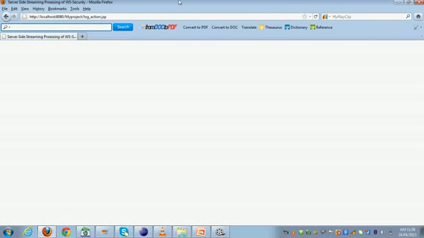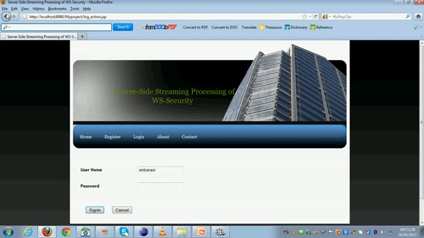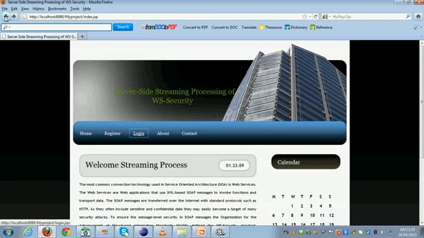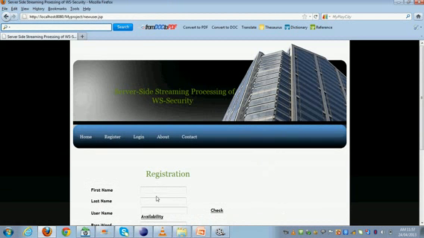If you give a wrong sign-in or login, you cannot get into the login form. Then again you have to go for the registration.